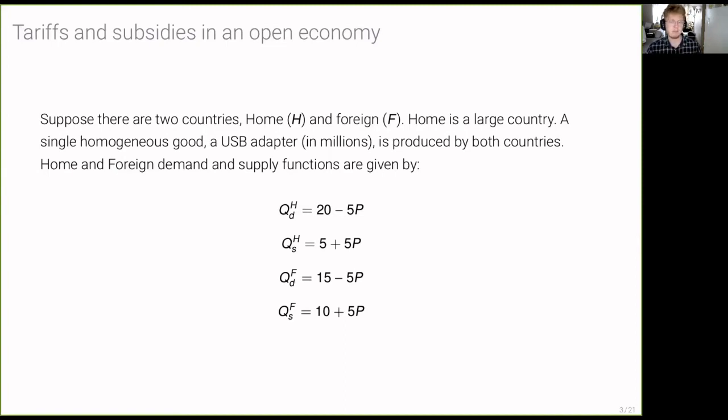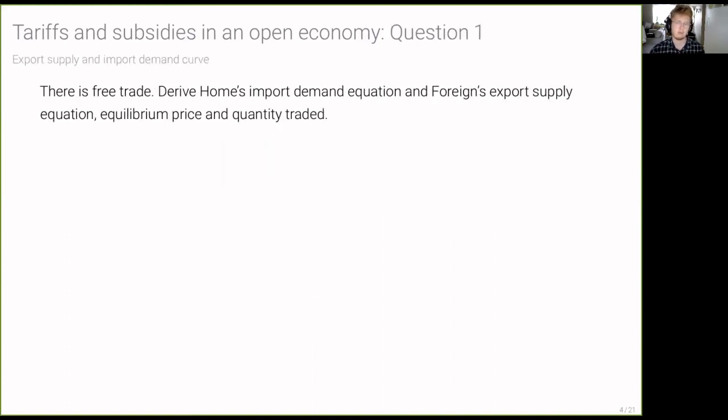Then this question is going to ask us to calculate the equilibrium condition in terms of price and then the amount of imports and correspondingly exports of USB adapters. Right now we're not going to think of any trade policies being applied. We're just going to think of a free trade equilibrium.